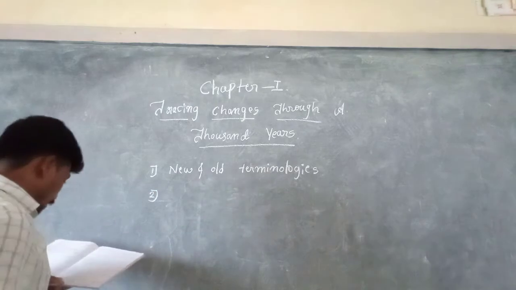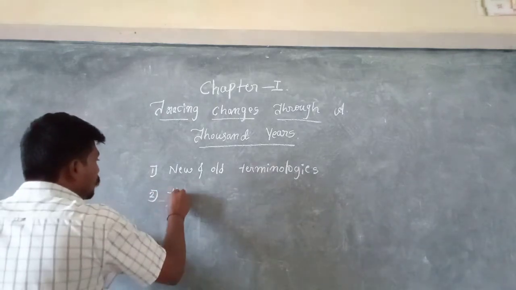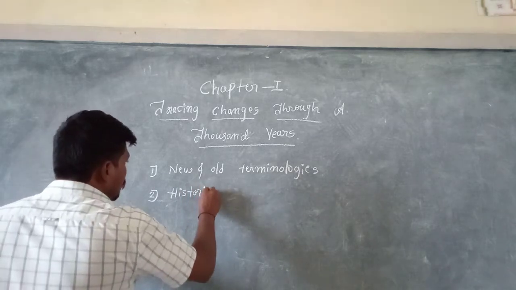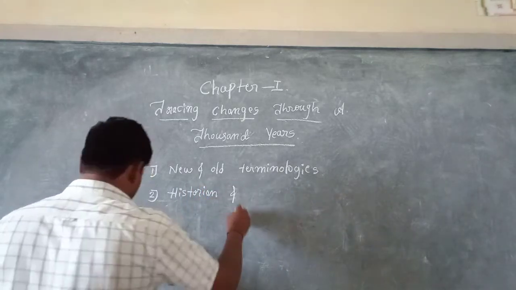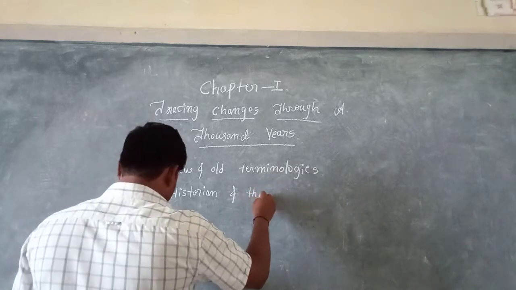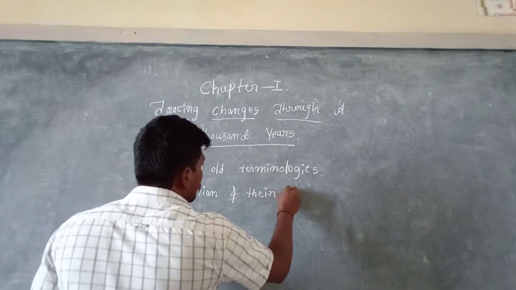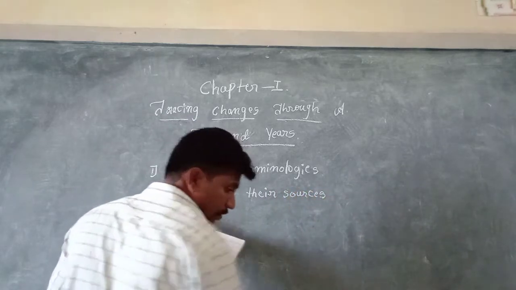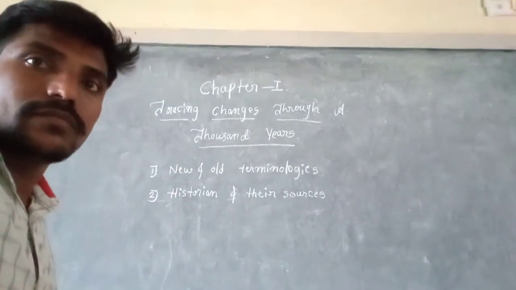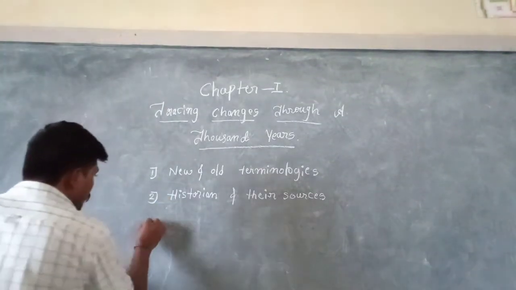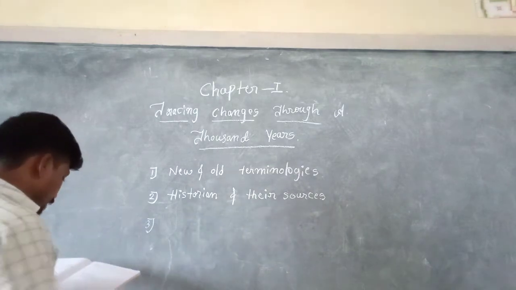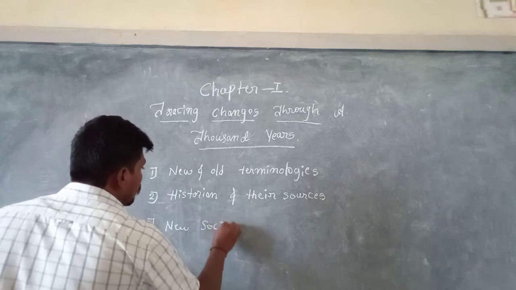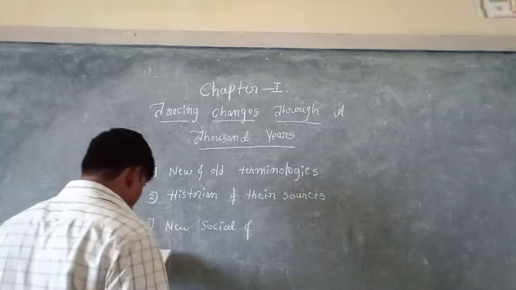Second, historians and their sources. Then the next point is new social and political groups.